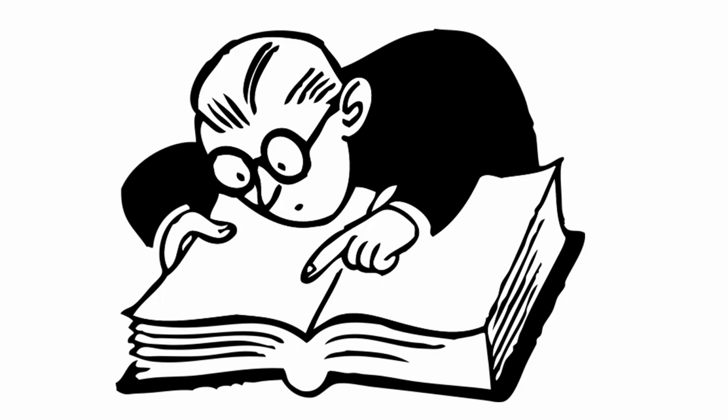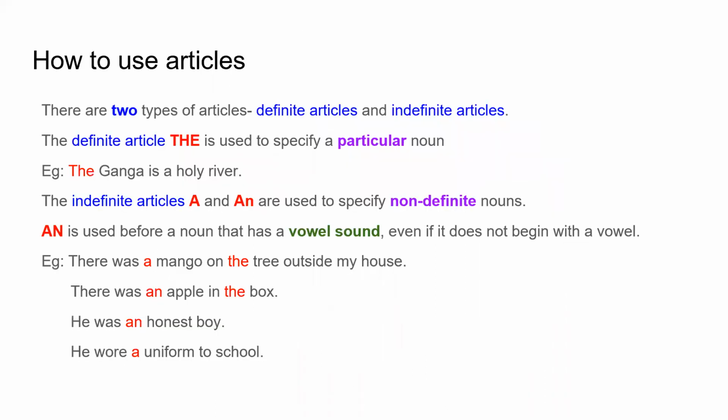Okay, so let's begin with articles. How to use articles. There are two types of articles, definite articles and indefinite articles. The definite article, the, is used to specify a particular noun. Example, the Ganga is a holy river. Now, why are we saying the Ganga?